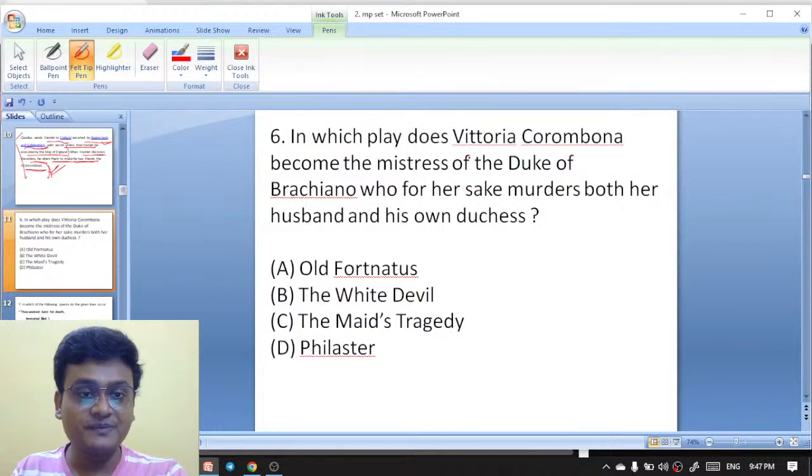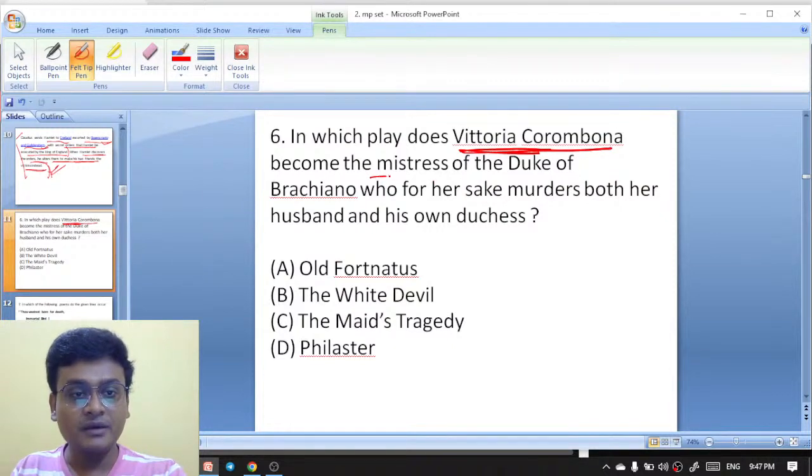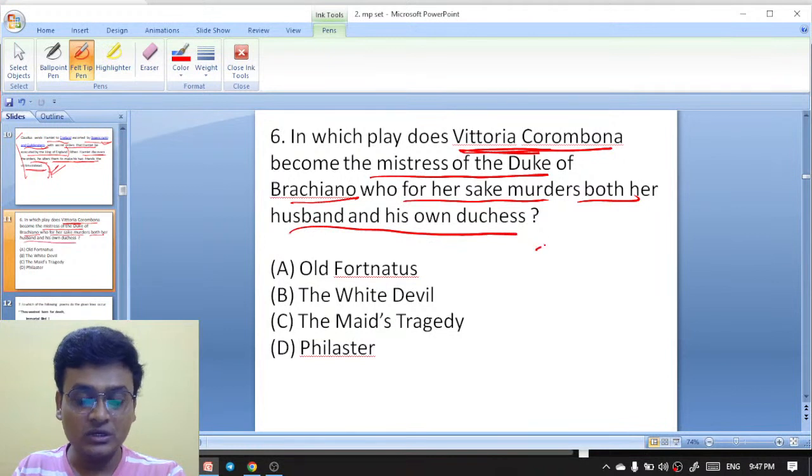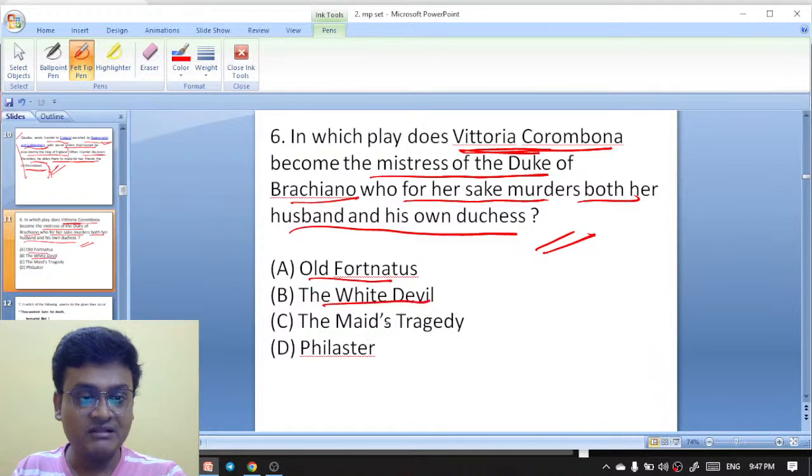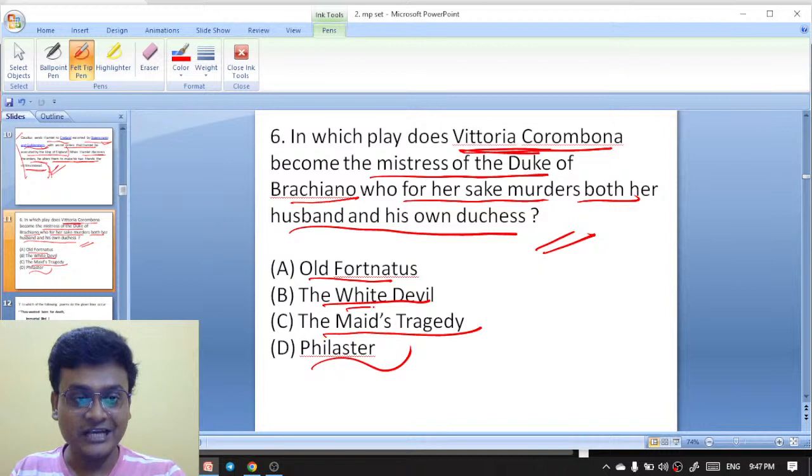Okay. In which play does Vittoria Corombona become the mistress of the Duke of Brachiano, who for her sake murders both her husband and his own duchess? So you see, Vittoria, the white devil. The options are: the old fortunes, the white devil, the maid's tragedy, the philosopher. So Vittoria is the title of the white devil.